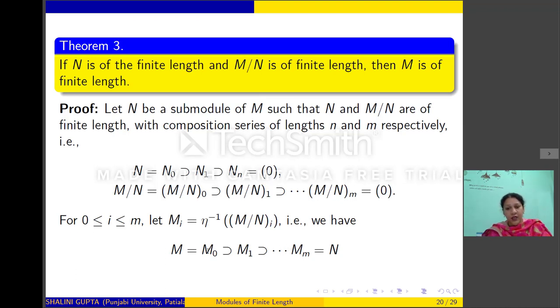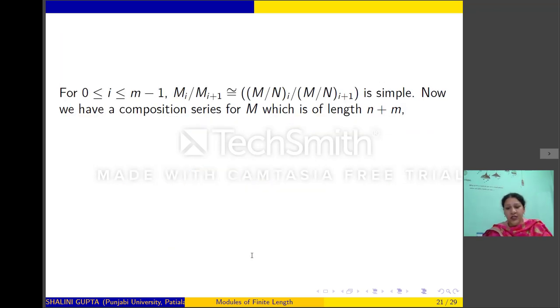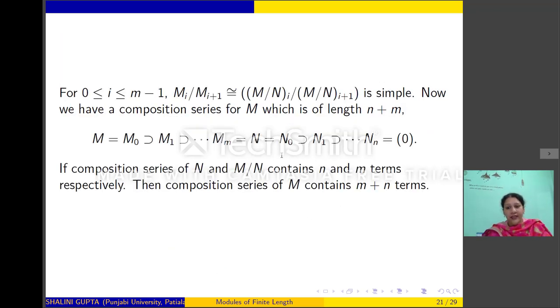Now inducing here the composition series of N, we will get a composition series of M like this, which will be of length n plus m. So thus we have shown that if N has a composition series of n terms and M mod N has a composition series of m terms, then the composition series of M will have m plus n terms. That is, length of M is equal to length of N plus length of M mod N.